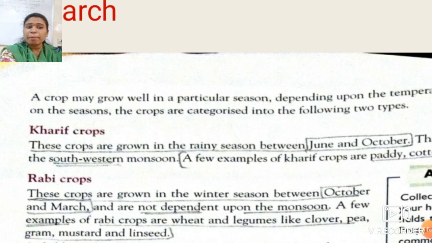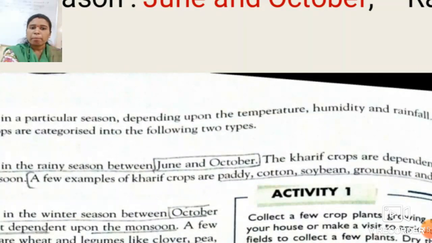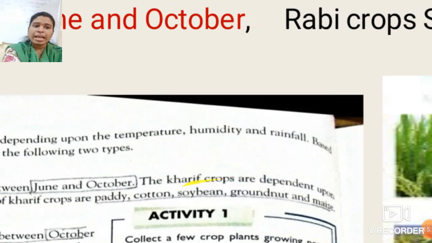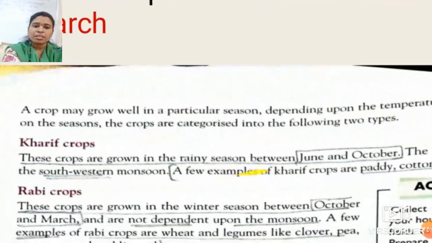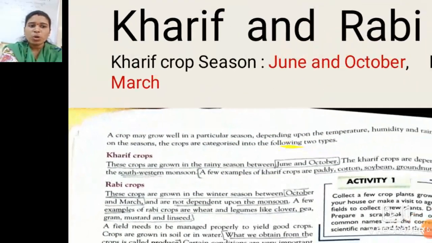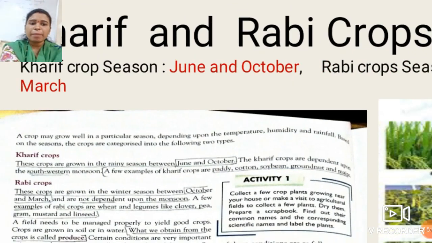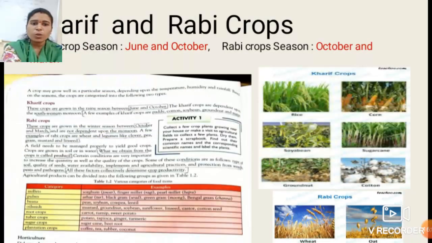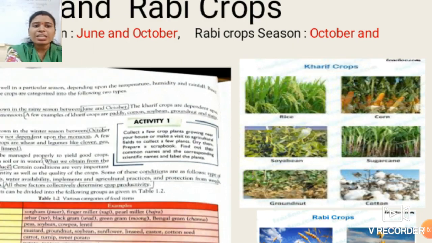So what are the examples of the kharif crops, students? See, the examples for the kharif crops are paddy, cotton, soybean, groundnut and maize. So these are the examples of kharif crops.